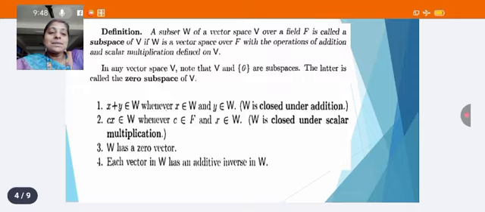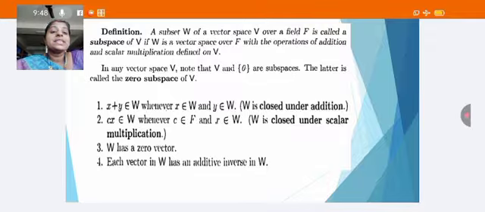Definition: a subset W of a vector space V over the field F is called a subspace of V if W is a vector space over F with the operations of addition and scalar multiplication defined on V. In any vector space, note that V and the zero set are subspaces. The latter is called the zero space of V. Here, the following axioms should be satisfied for W to be a subspace of a vector space. x plus y belongs to W whenever x belongs to W and y belongs to W. So it is closed under addition.